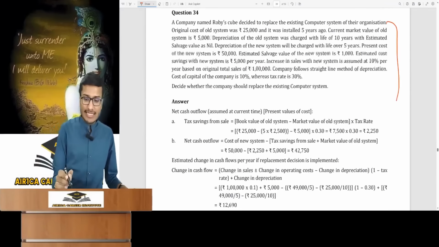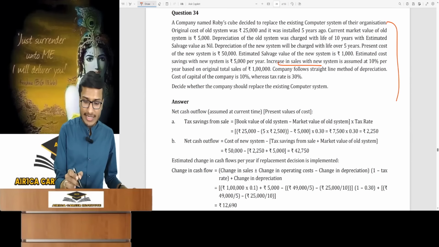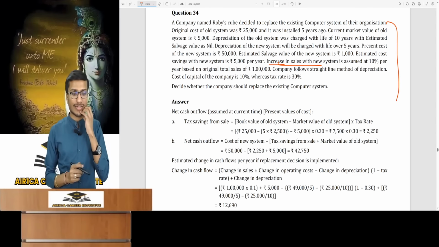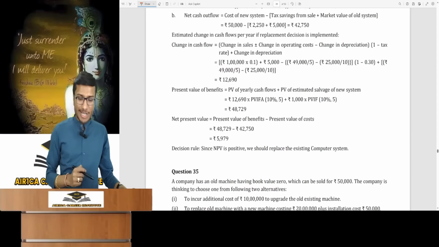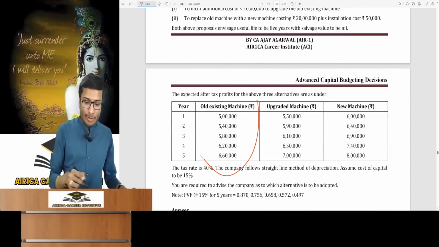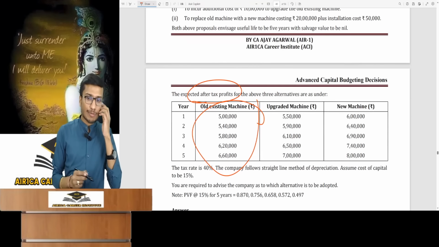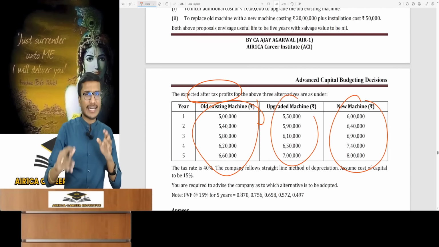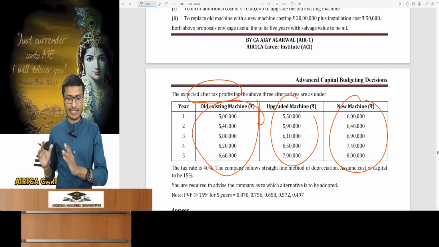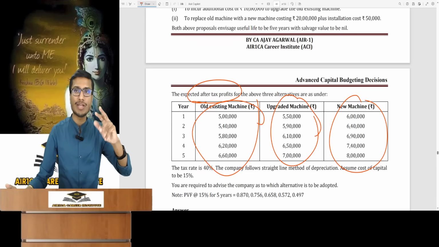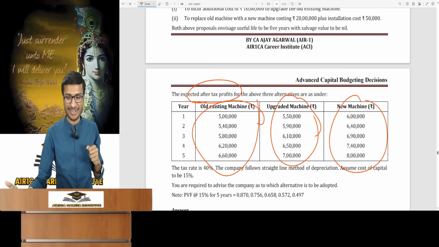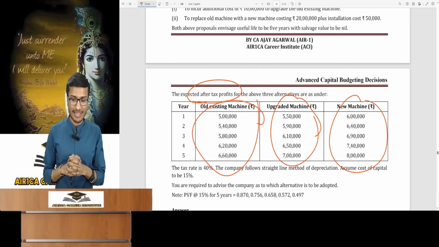In this one, look, increase in sales and saving in operation cost. All this data is given. The data for increase in sales and saving in operation cost is given in this question. Method 1 applies to incremental cash flow. And in this question, look, you have expected after-tax profit from the old machine. And for the new and upgraded machines, you will consider replacement decisions twice, once for each. For the upgraded asset, you will not receive salvage value since it is being modified, not replaced. This is not two separate decision points.